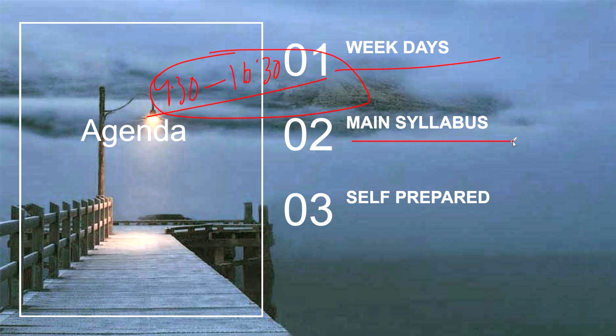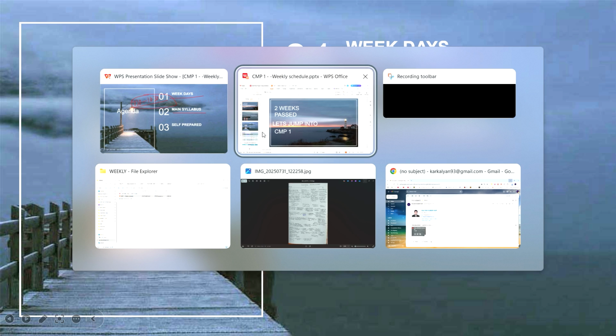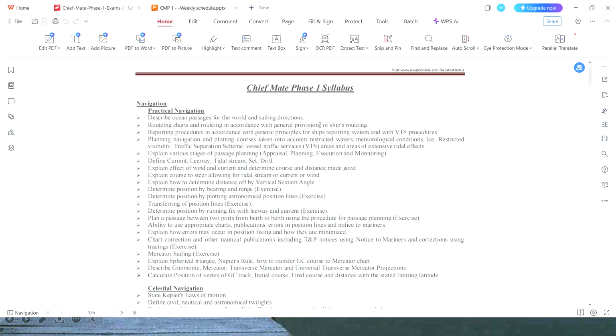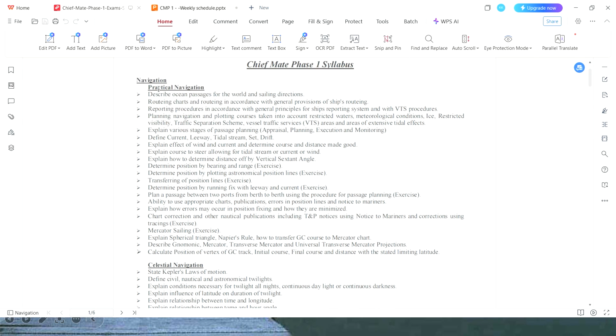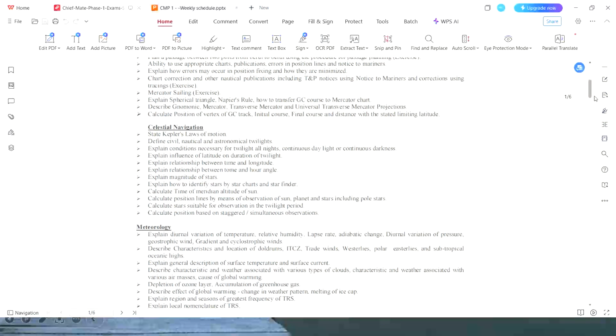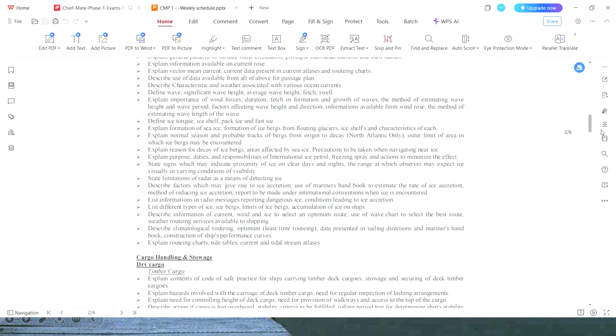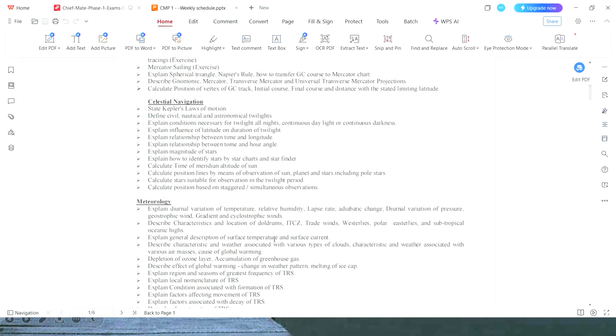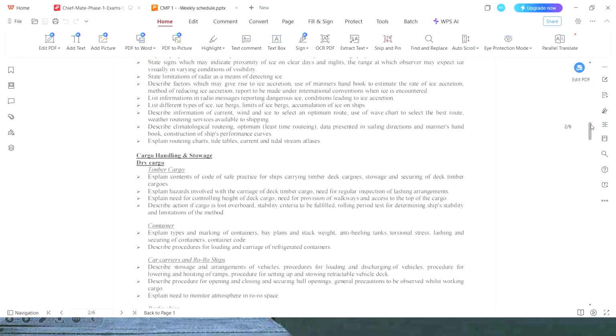Then coming to the main syllabus, you have most probably already covered and know this syllabus. I'll be showing it here. This syllabus you already have in your hand, correct? Because this is the basic syllabus from OAS Online. It comes in every hand before you go for Chief Mate Phase 1. This is the detail of whatever is there for your exam, but from my side I have never gone through this syllabus, because I could not understand on the first day what all is there, what this thing is, what that thing is.